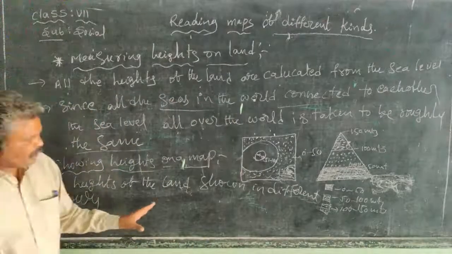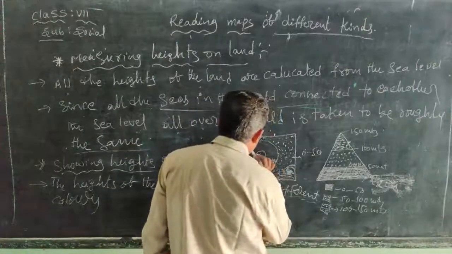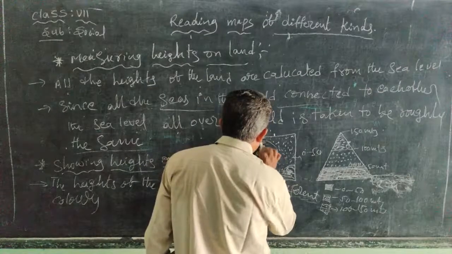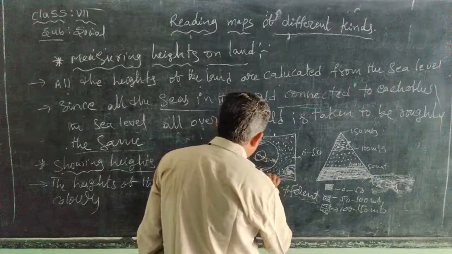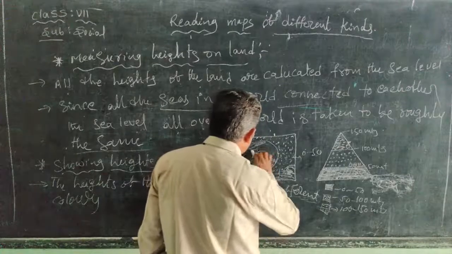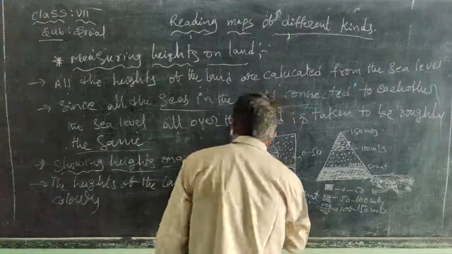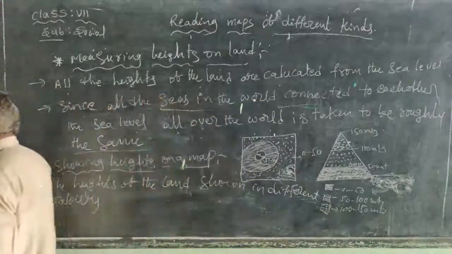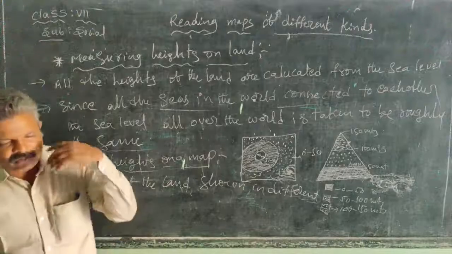So we use different colors on flat paper, the map makers also. We see in an atlas green color, yellow color, brown color, light brown, or thick brown.